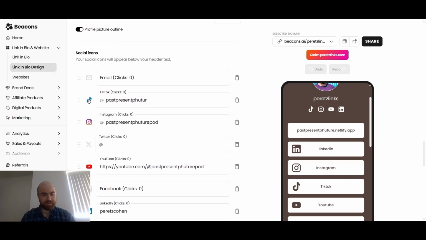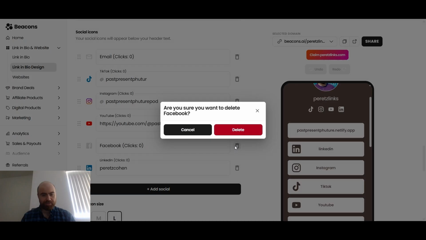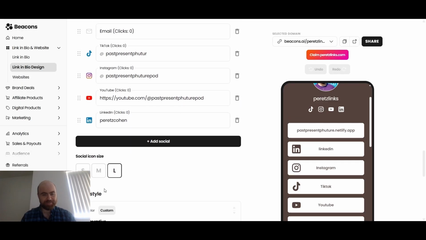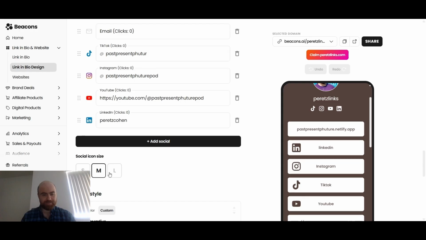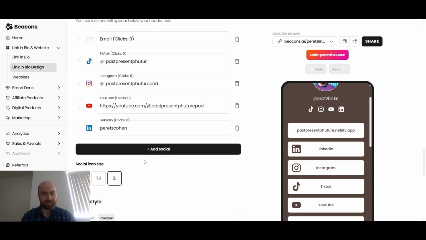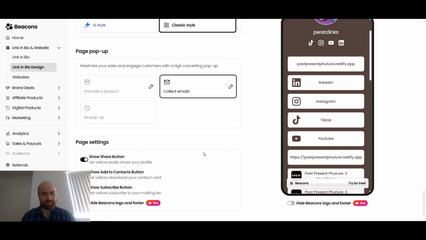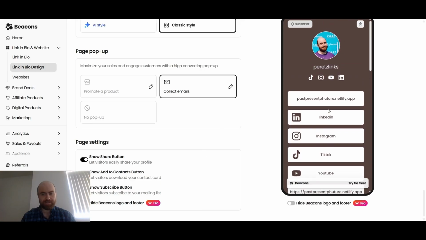And okay, no X. X will not give it to you. No Facebook. Okay, so those links are there. And then you have each of the blocks.